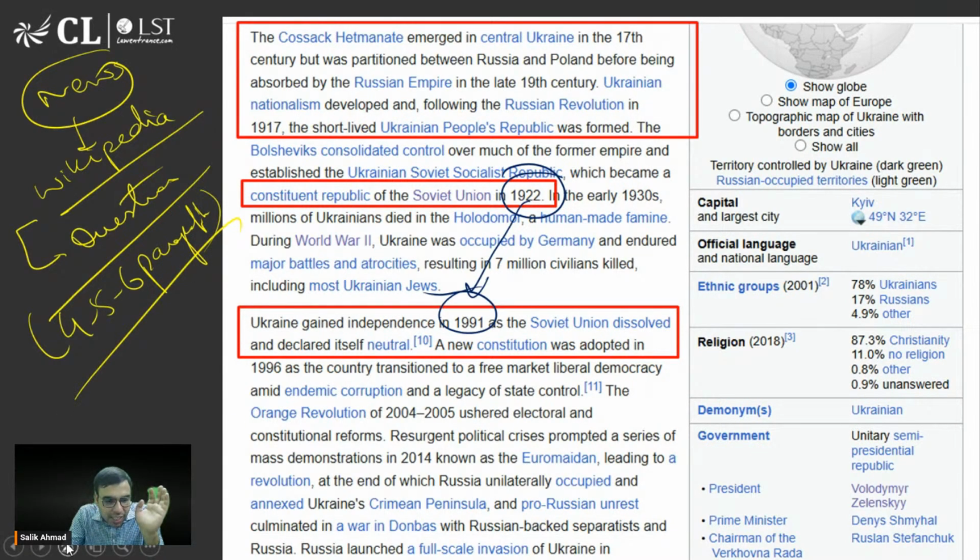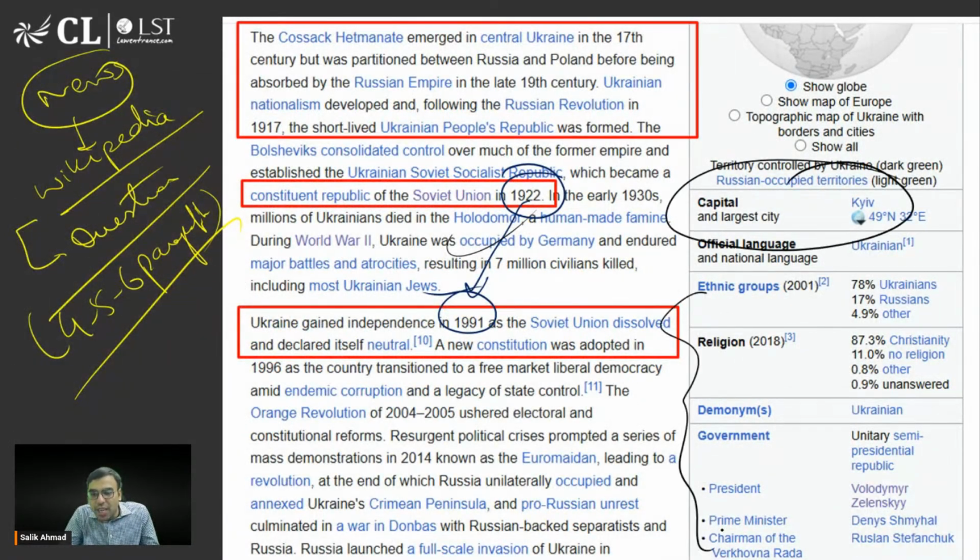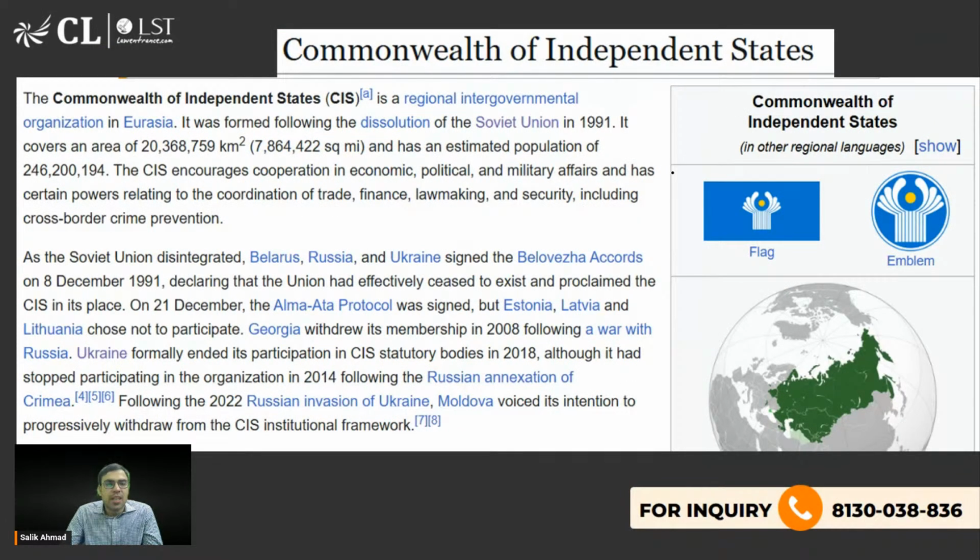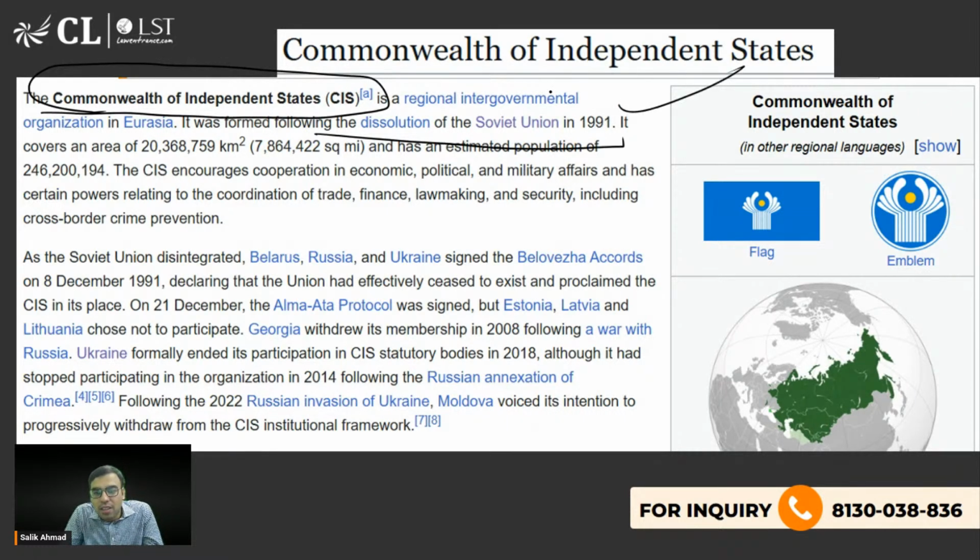I have shown you one already. So when you go to Wikipedia and search Ukraine, you will find this. Then this was asked. Okay, so like Kyiv is there. Other things were also asked from this. I will discuss further whatever things were asked. So now we'll talk about Commonwealth of Independent States. I've told you, these are countries which were the former members of the Soviet Union. Okay, so like we have Commonwealth of Nations, which are mostly former British colonies, including England also. Similar to that, there is Commonwealth of Independent States.